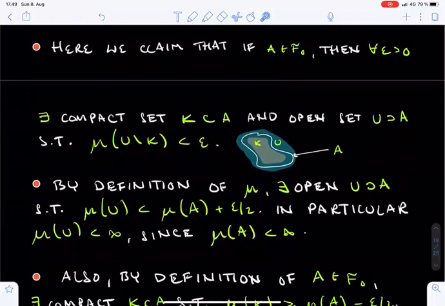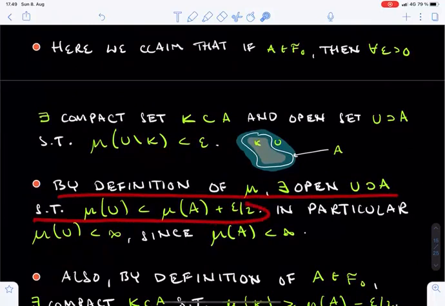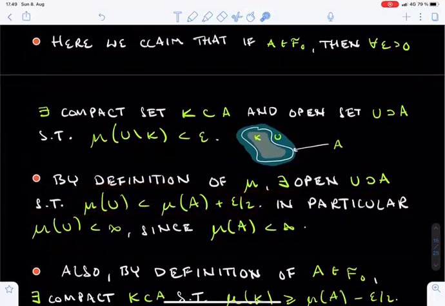It might be a good idea to stop the video now and ask yourself, why is this fact at least as strong as the inner and outer regularity combined? Let's prove the claim. First, by the definition of mu, there exists an open set U containing A such that the mu measure of U is smaller than the mu measure of A plus epsilon over 2.